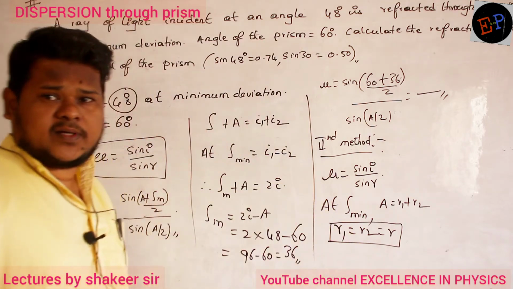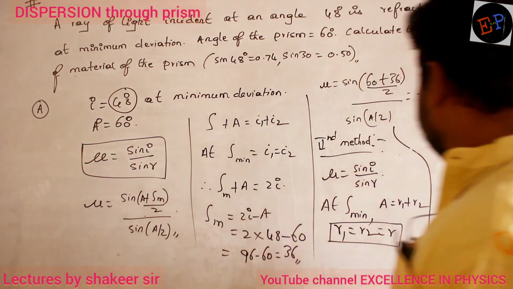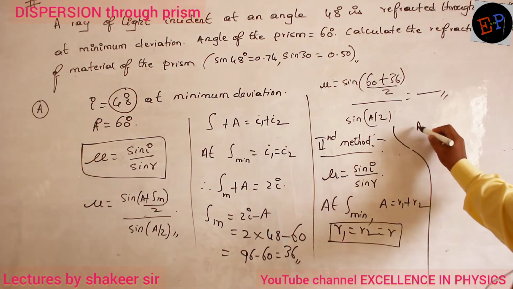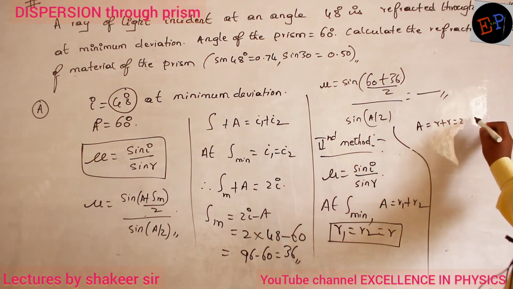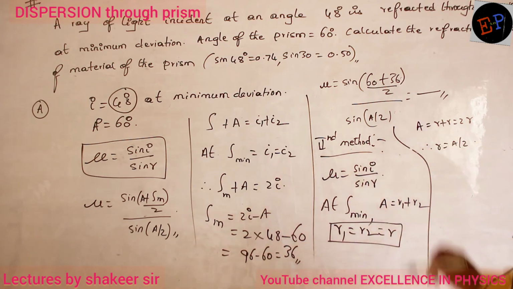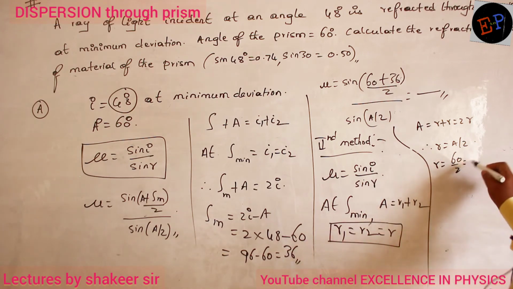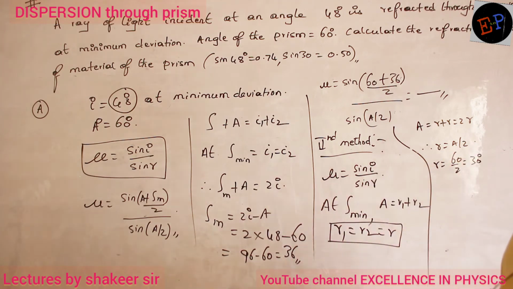So what can I write? A is equal to r plus r, which is equal to 2r. So r is equal to A by 2. And what is the A value? A value is 60. 60 by 2 is how much? 30 degrees. So this is the angle of refraction.